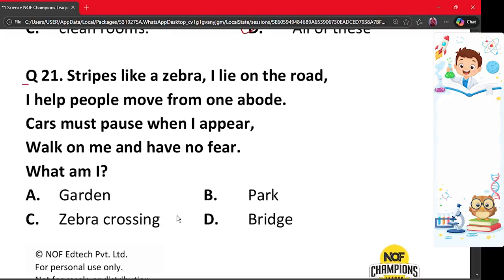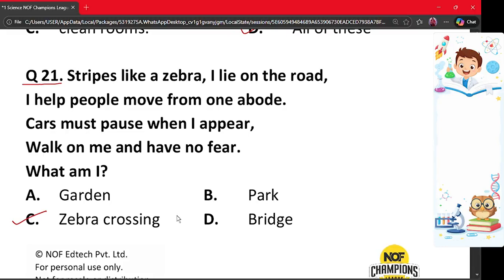Question number 21. Stripes like a zebra, I lie on the road. I help people move from one abode. Cars must pause when I appear. Walk on me and have no fear. What am I? A. Garden, B. Park, C. Zebra crossing, and D. Bridge. The correct answer is option C.